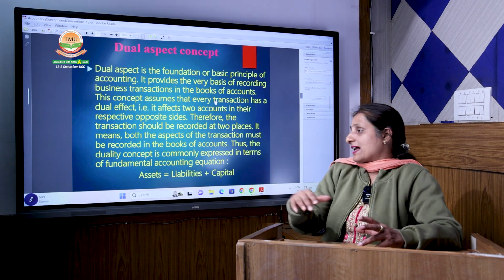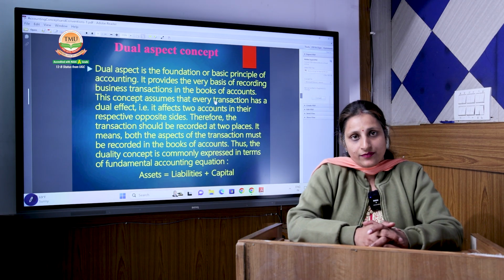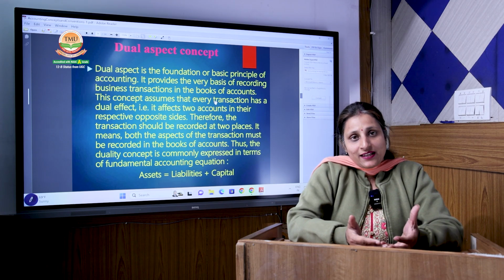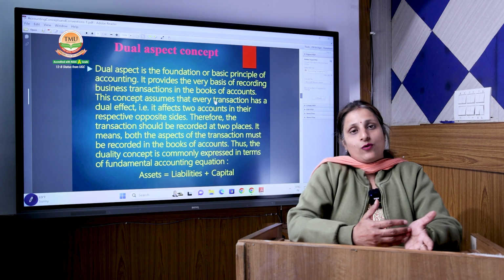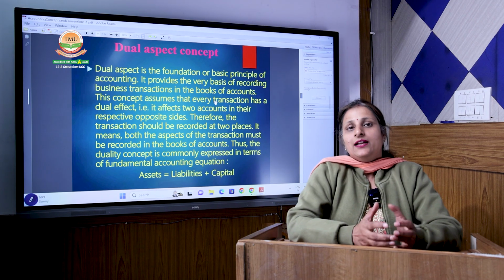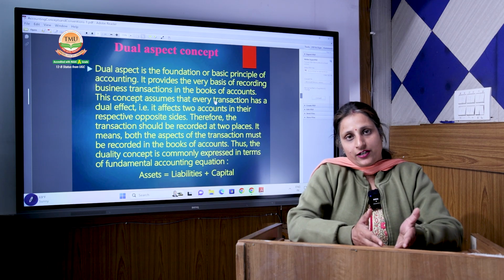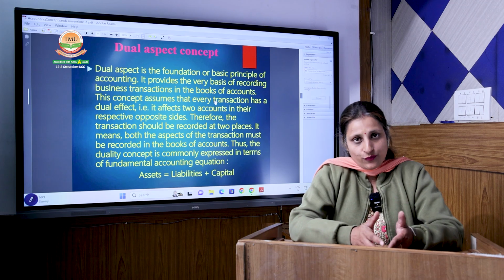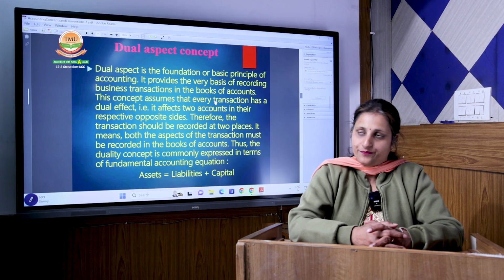Dual aspect means assets equal liabilities plus capital, meaning the assets that the company has are purchased from money, and that money has been invested by the owner or any other individual. The amount that the company has arranged from the owner or any other individual will be considered as a liability for the company. Therefore, assets are always equal to liabilities plus capital.